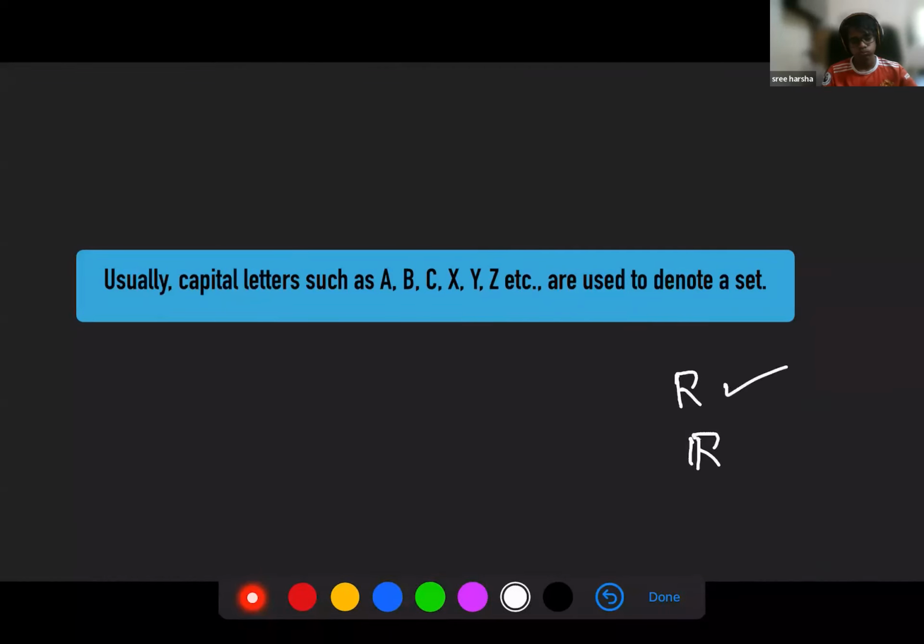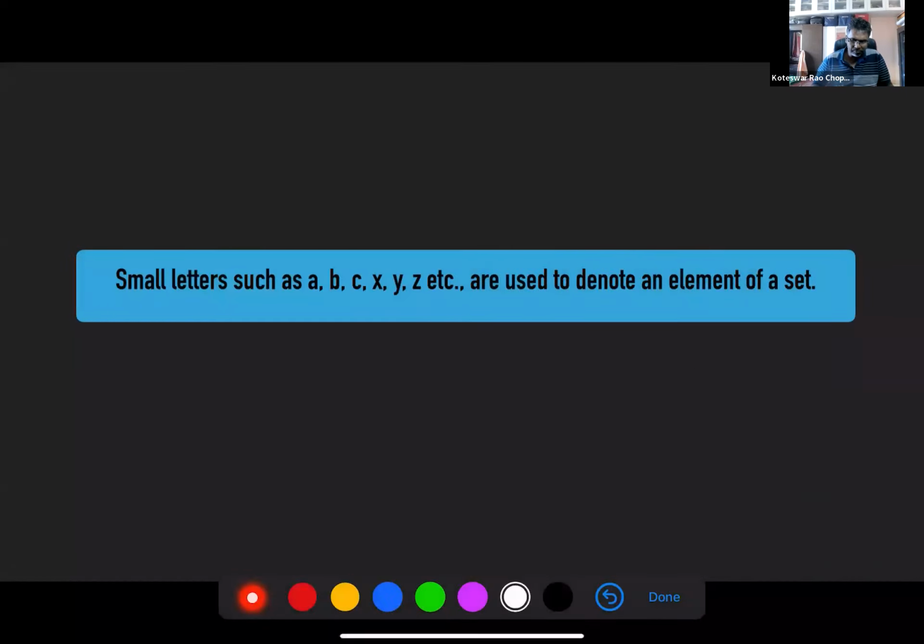If you just write it this way, that is also okay and understandable. For the elements in the set, you can use small letters. This usually happens when you have elements but you don't know what they are, so you keep them as variables, unknowns.